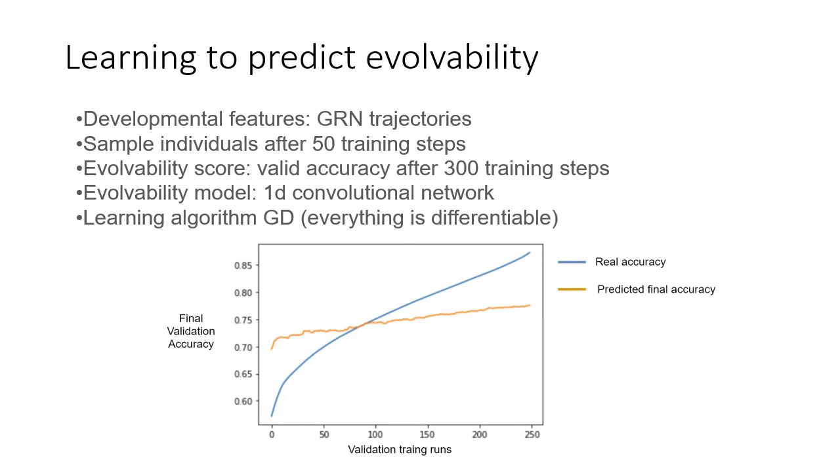In this diagram, we can see 250 independent training runs sorted by their validation accuracy. The blue curve is the actual validation accuracy, and the orange curve is what the evolvability model predicted. The curve is much more noisy in reality. It was smoothed to see the trend. The evolvability model was able to differentiate between good and bad representations to some degree.